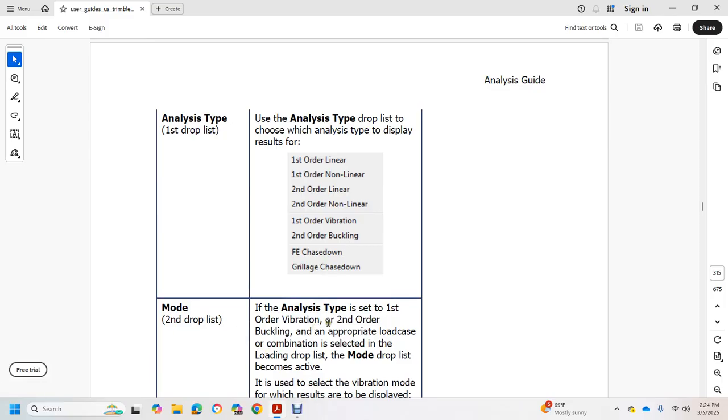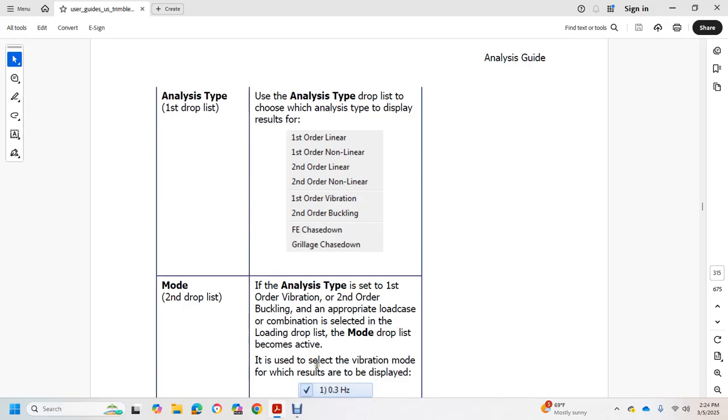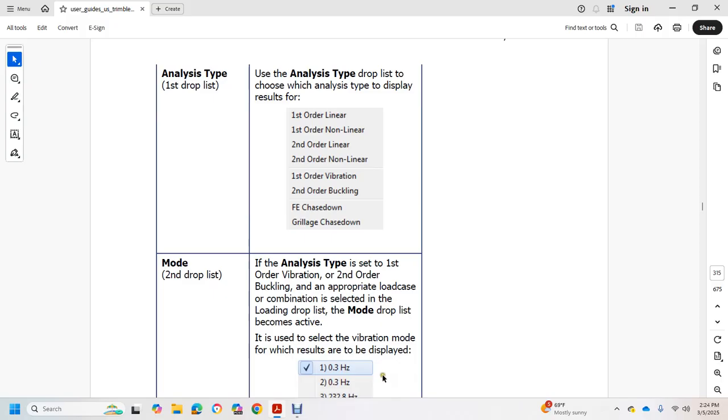Analysis type is set with the first order vibration or second order buckling, and the appropriate load case combination is selected in the load drop list. The mode drop list becomes active. It is used to select the vibration mode whose results are to be displayed.